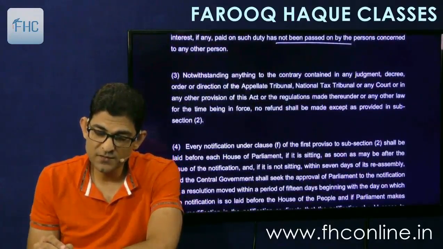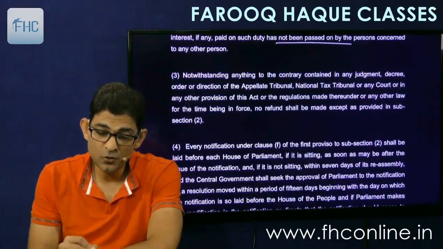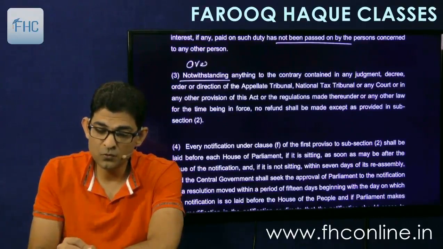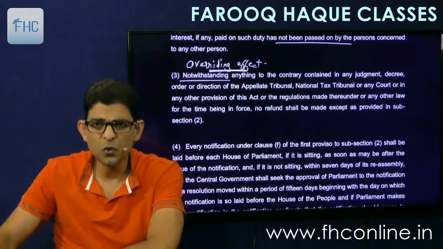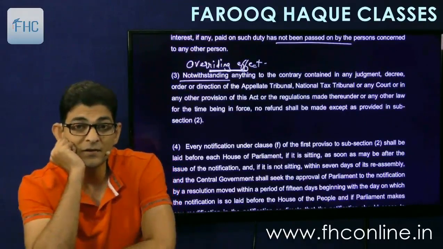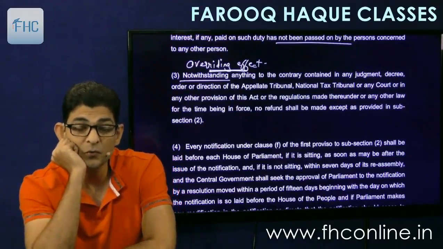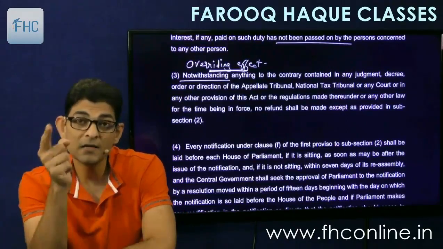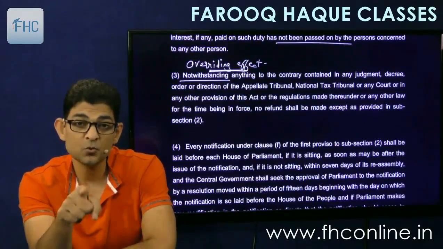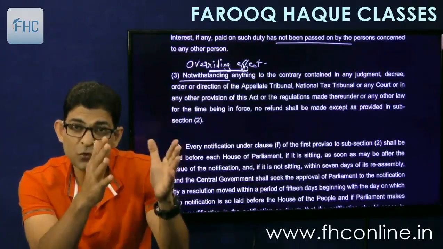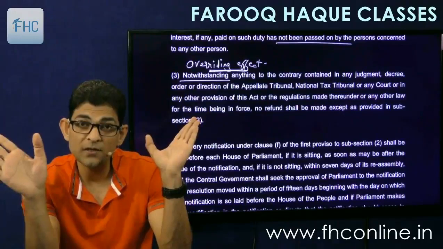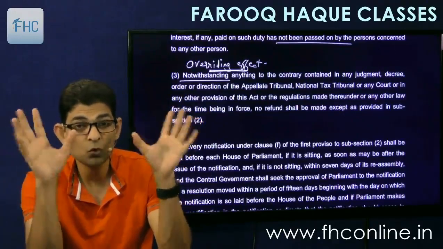And point number 3 says that notwithstanding anything to the contrary contained in any judgment. Now this is the overriding effect. Subsection 3 gives the overriding effect. And what it says, that even if you have won a case in the court of law, even if you have won a case in any other kind of law tribunal and so on and so forth, no refund will be given to you unless you satisfy the conditions of subsection 2. Means unless you fall in all these categories above, the proviso. Unless you fall there, you are not entitled to any refund. So this gives overriding effect.